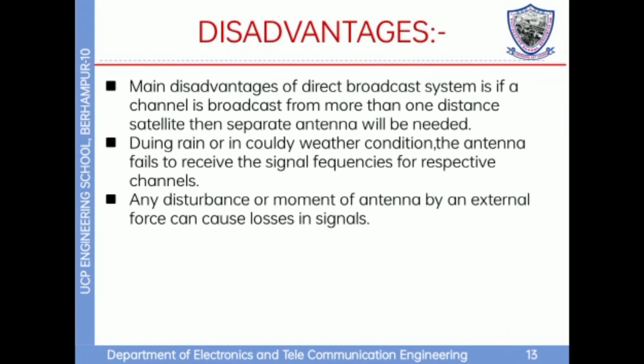Disadvantages: the main disadvantage of the direct broadcast system is that if a channel is broadcast from a more distant satellite, a separate antenna will be needed. During rain or cloudy weather conditions, the antenna fails to receive the signal frequencies for the respective channels. Any disturbance or movement of the antenna by external force causes losses in the signal.